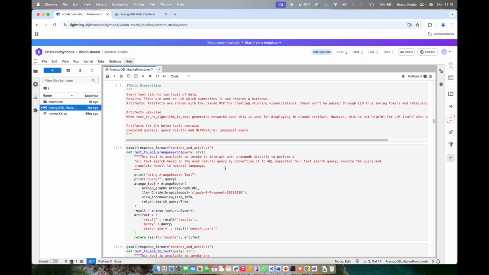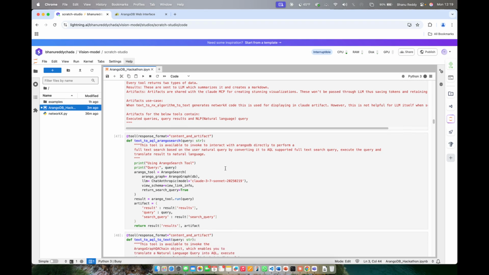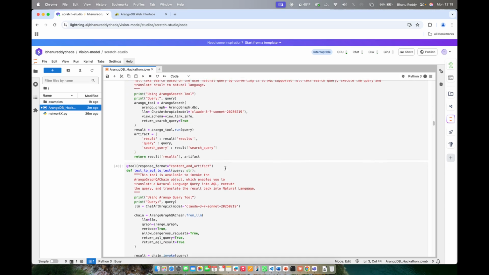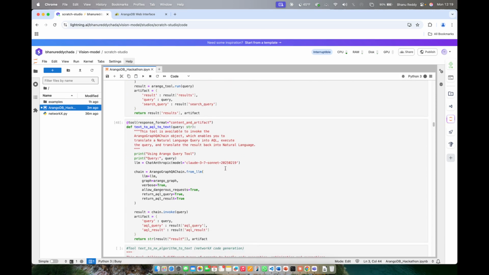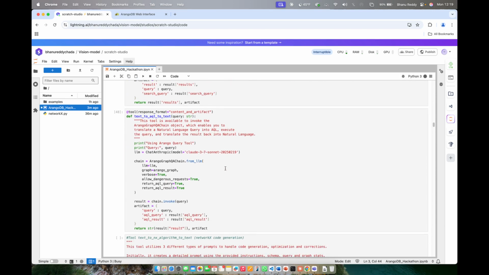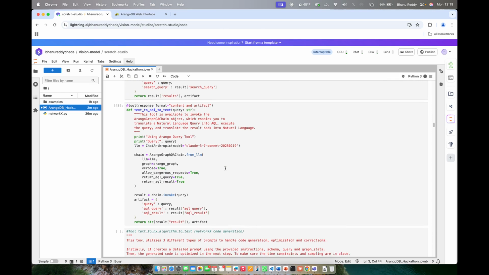So here we created a tool for text to AQL ArangoSearch. It is used to invoke and interact with ArangoDB directly and perform a full text search based on the user's natural language query. It converts it to an AQL supported full text search query, executes the query, and translates the result to natural language. And then here you can see that we created another tool to translate it to text.